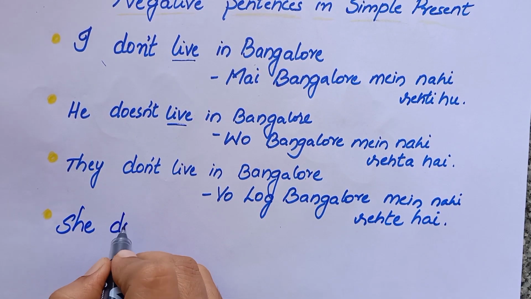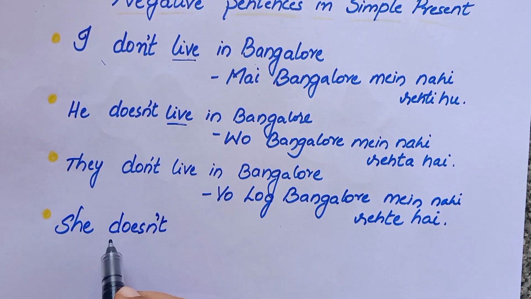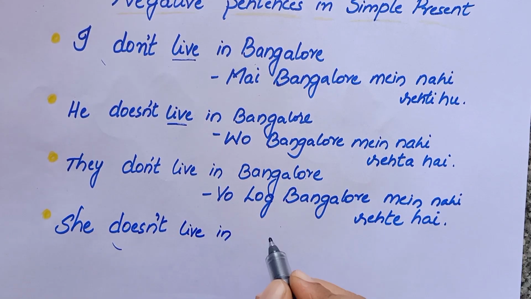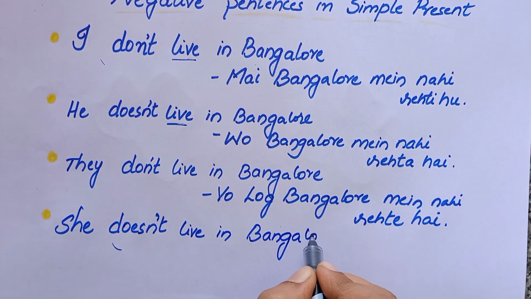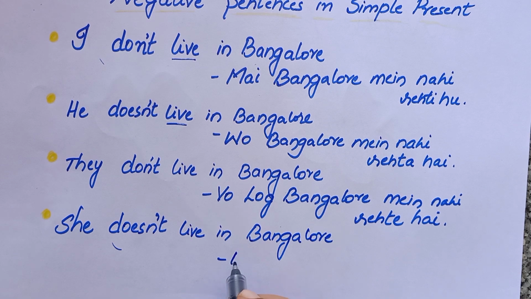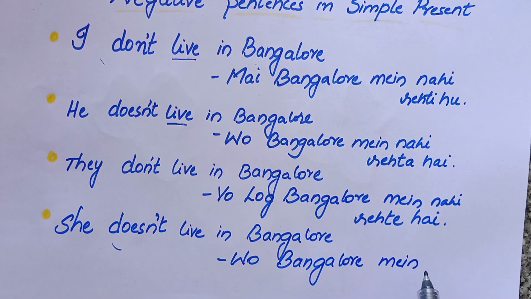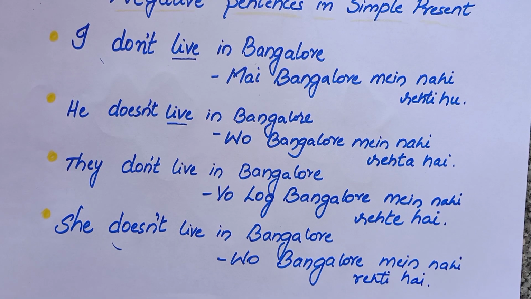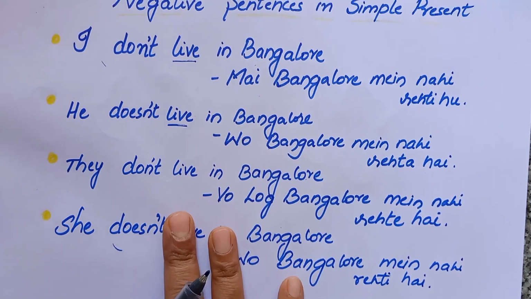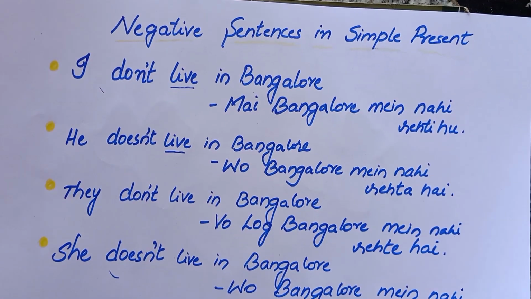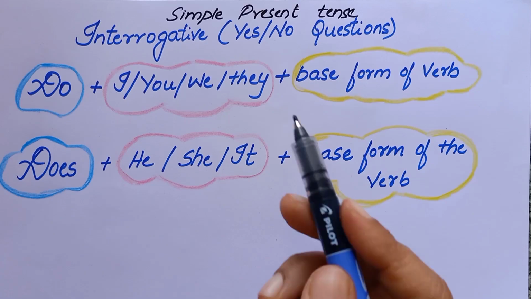Then we'll use the subject she. She doesn't. Again the same thing, base form of the verb. She doesn't live in Bangalore. वो बैंगलोर में नहीं रहती है. So I hope you got this negative sentence with the help of these examples.